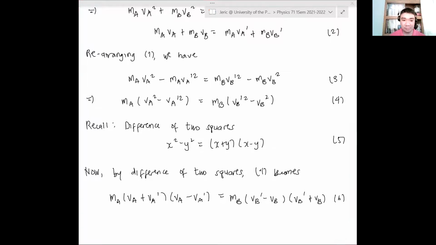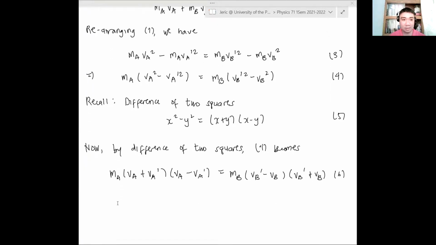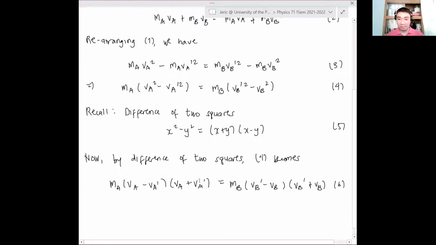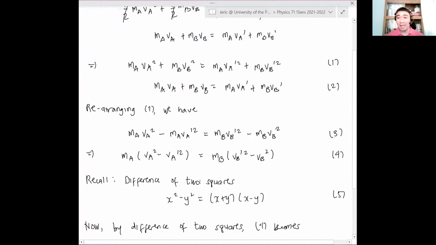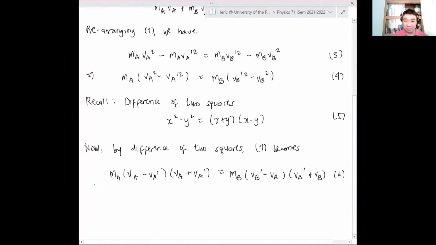Let me flip this around so it's easier to see. This is VA minus VA prime, and this is VA plus VA prime. Now, we have equation 6, right? Now, let's go back to equation 2. We also rearrange equation 2.